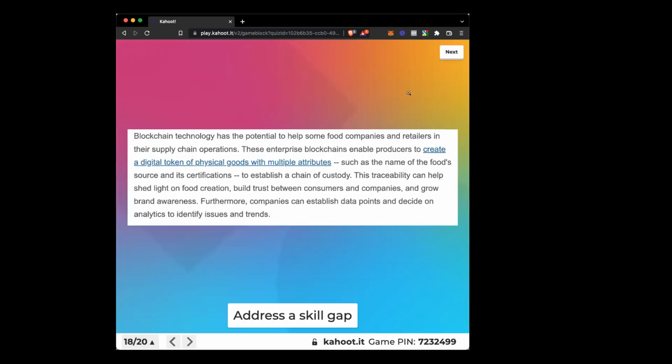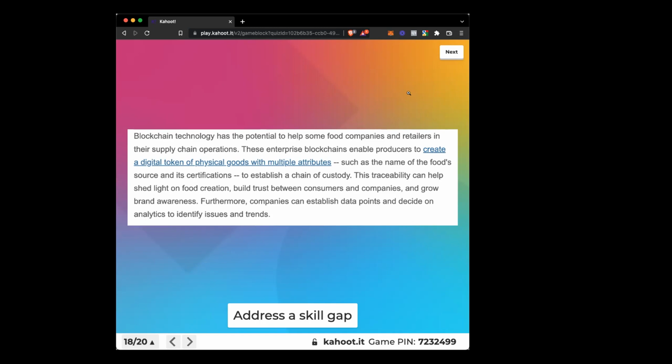So blockchain technology has the potential to help some food companies and retailers in their supply chain operations. Imagine you're a food company, like your local supermarket. They are supplying raw materials like peppers and coconuts. Coconuts are coming from a completely different place than the green beans and the corn, and all this food is coming from different places in the world and shipped into this grocery store. That is what the supply chain is called. And supply chain management is the difference between that being a cheap process or an expensive process. And it has to do with maintaining good quality and all these other aspects that are absolutely essential for their business to run.